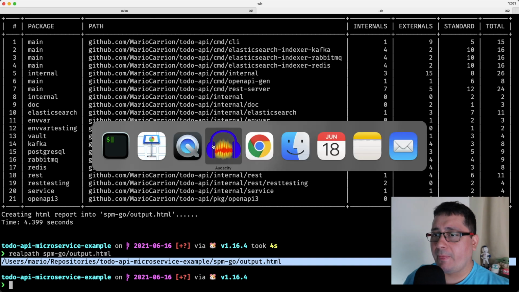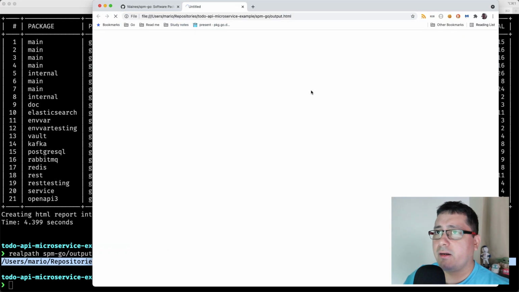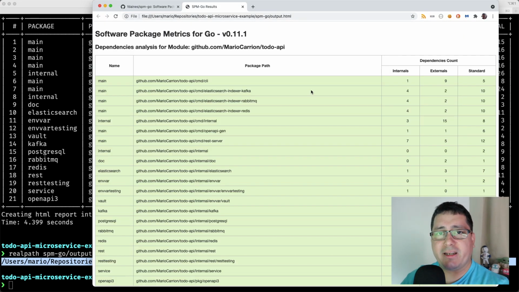One thing that I want to show you is how the values that we're getting here compare to the metrics that we're going to be using when we're using efferent coupling and afferent coupling, and how those things are going to be used for making decisions depending on how stable or unstable our packages are.